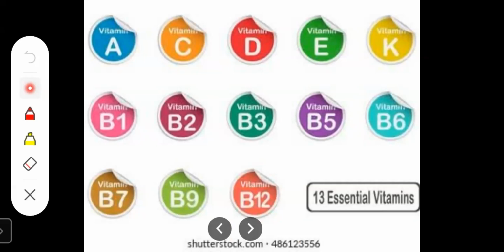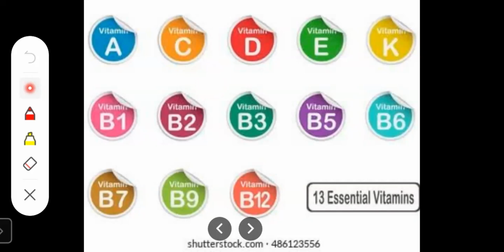Some examples of vitamin A rich foods are eggs, milk, and carrots. Vitamin B is found in seafood and meat. Vitamin C foods are oranges, strawberries, tomatoes, kiwi, and broccoli. We get vitamin D mainly from the early morning sun rays.